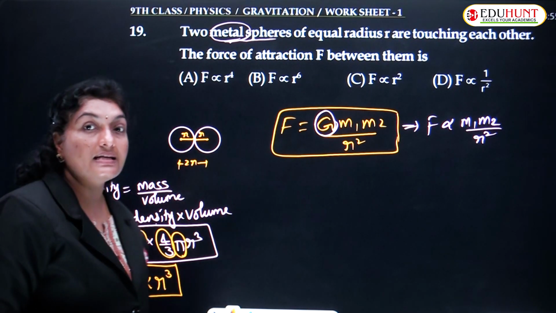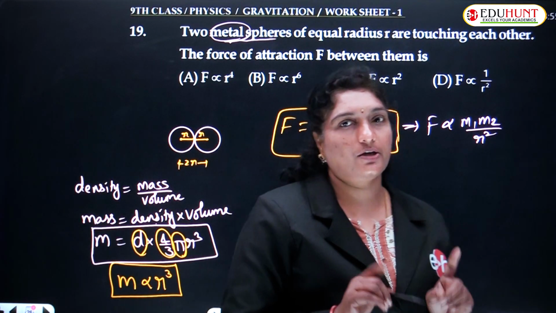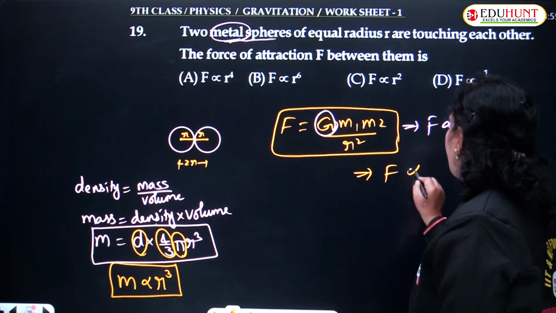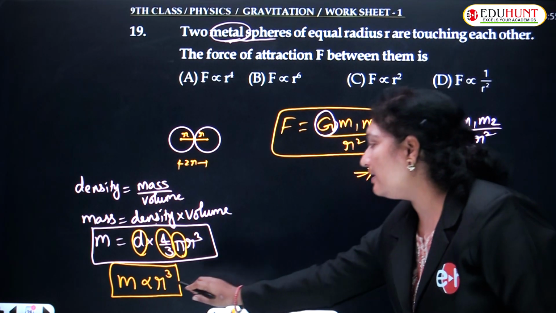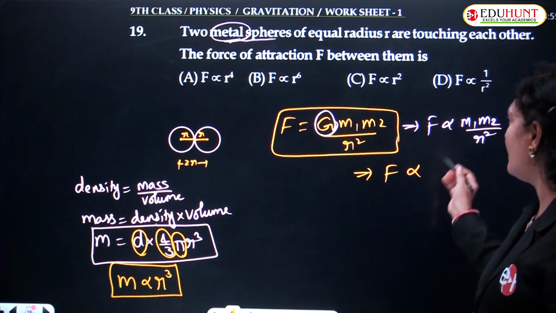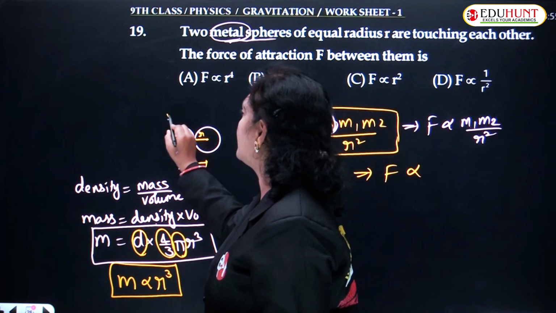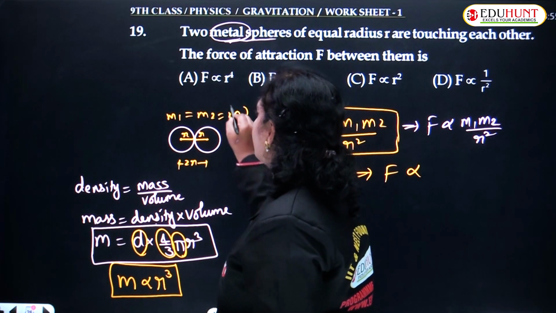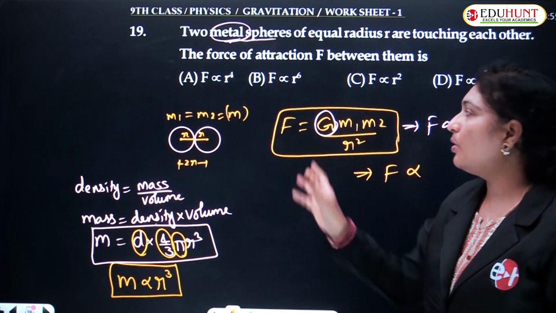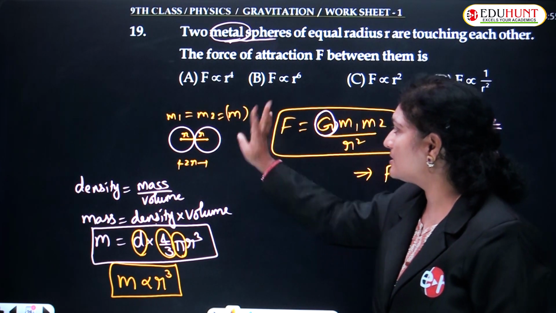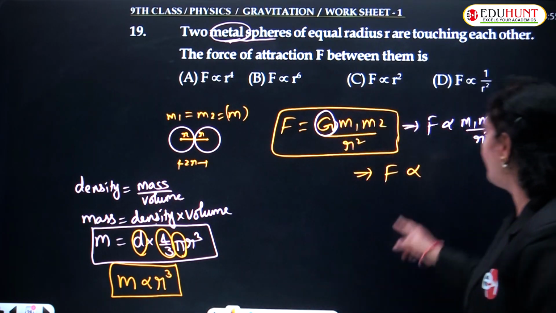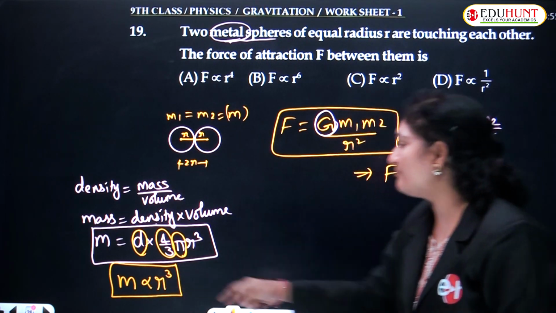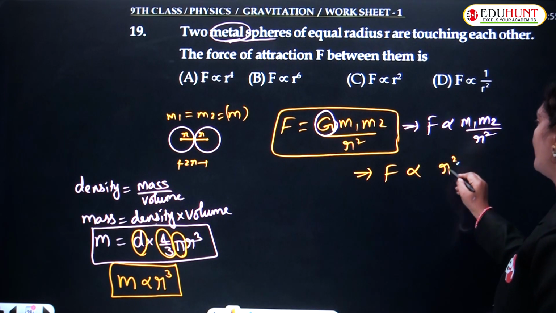What is R? R is the radius of each metal sphere. Hence we can conclude that F is proportional to... instead of M1, because the masses are equal. Both are metal spheres. This is M1, this is M2. These masses are equal. Let us say it is some M. So if M1 is M, then M2 is also M. M is proportional to R cube.